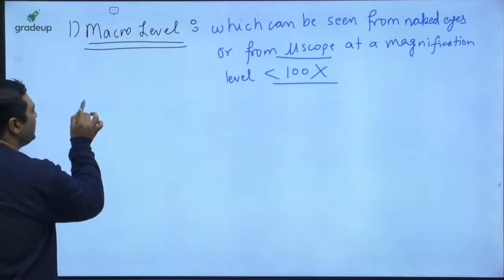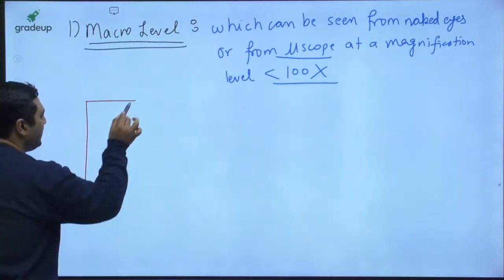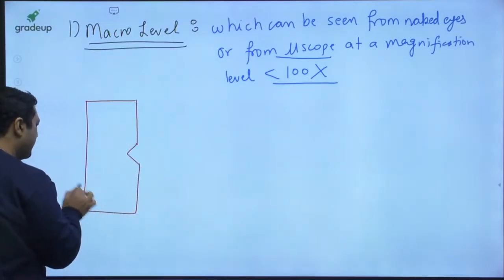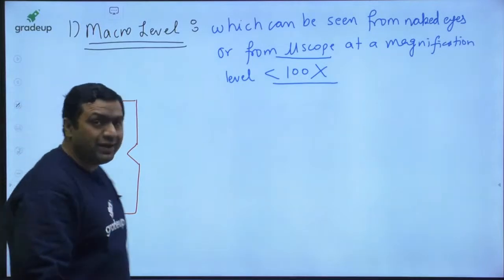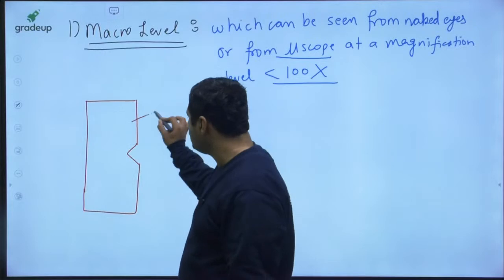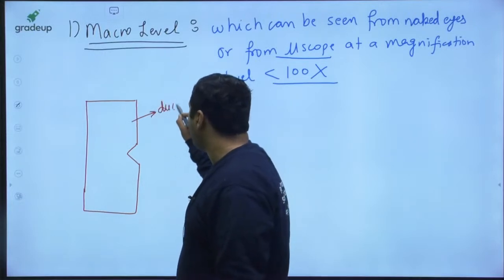Like, by looking at the macro level structure, you are able to find a notch present over the surface. After looking at the notch, you can conclude that due to the notch, the ductility of the component will be lesser.